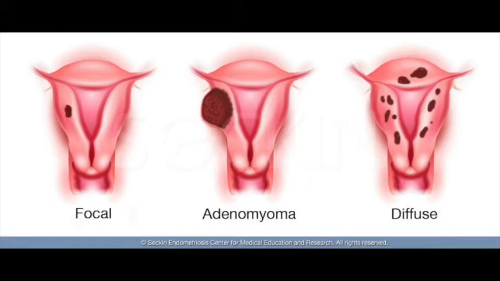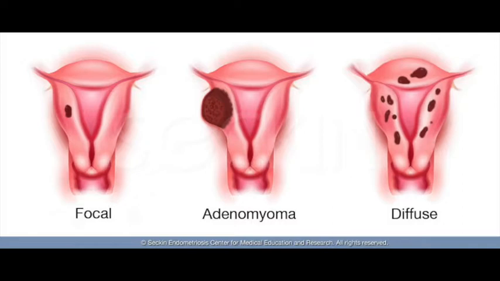Hello everyone. Today we'll talk about a topic in gynecology. It's a short topic and it comes as a short note in your university exam sometimes. The topic is adenomyosis. As the name suggests, adeno means gland, myo means muscle, and osis means condition.